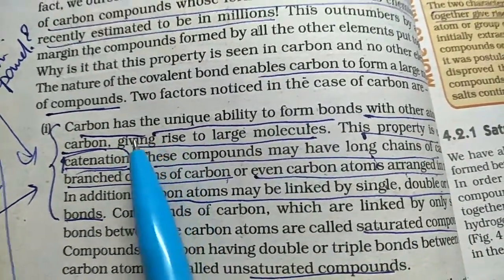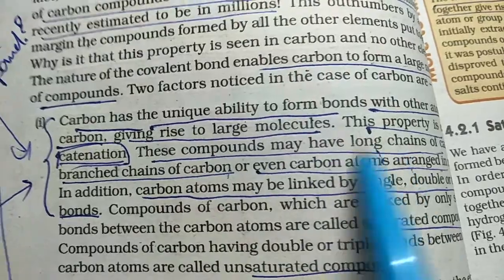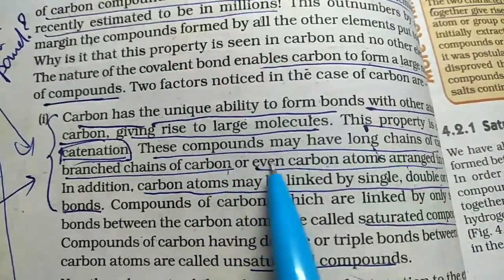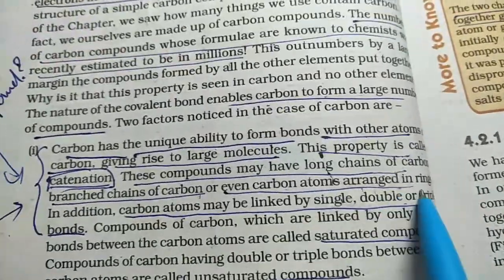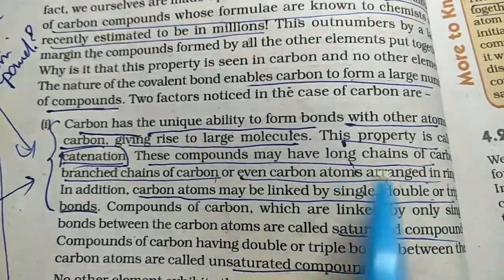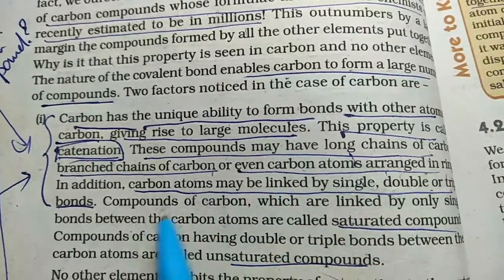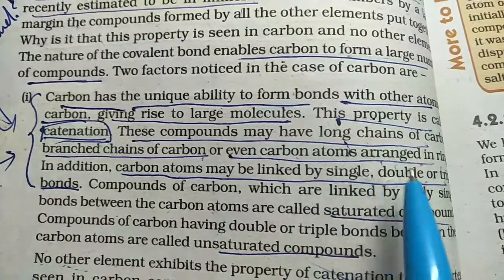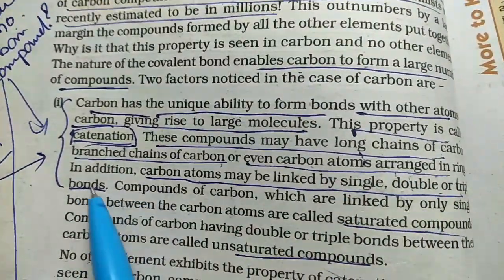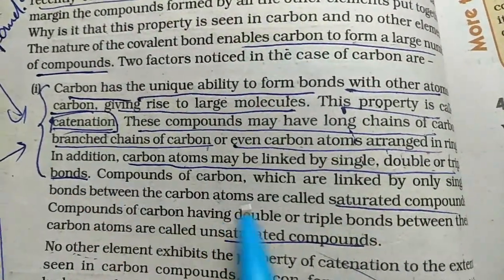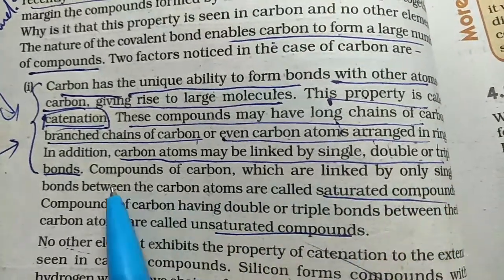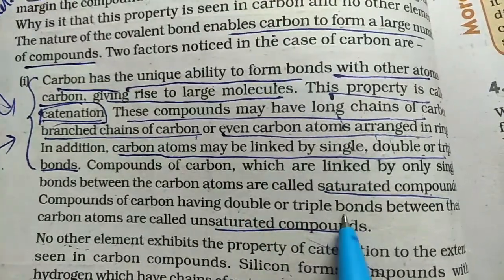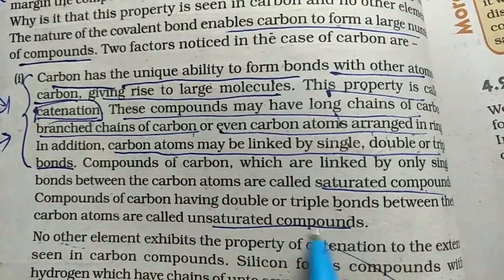Because the carbon-carbon linkage is there, you can form a long chain. They can even be branched or arranged in rings. These are all carbon-carbon linked chains, which we are going to study further. Now these carbon atoms can be linked by single, double or triple bonds. Whenever they have only single bonds between the carbon atoms, they are called saturated compounds. But if they have double and triple bonds, they are known as unsaturated compounds.